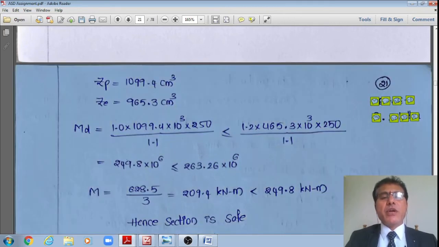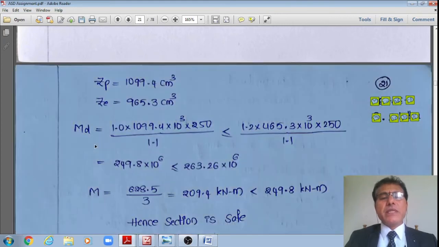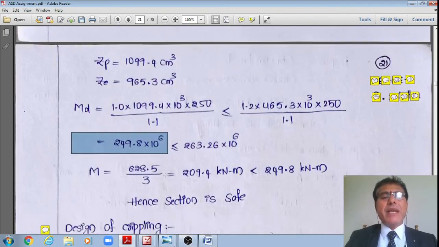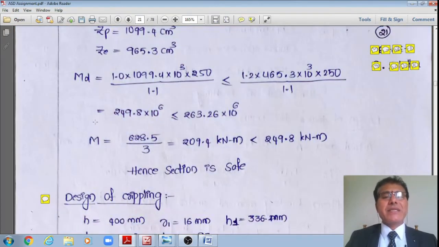Therefore, I need not modify. Let us say if I get 289.8, it should be restricted to 263. But I got 249.8, which is less than this upper bound value of 263. Therefore, this design bending strength, or design bending capacity, or flexural resistance, or bending resistance is okay.